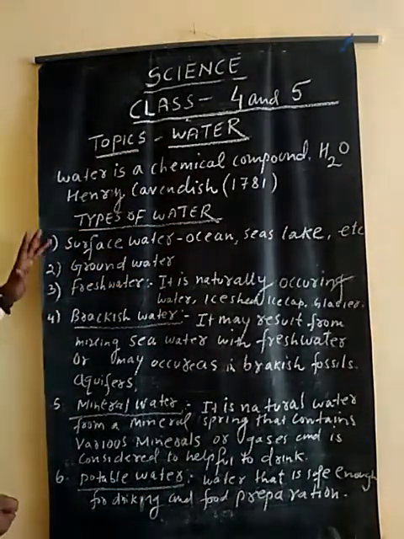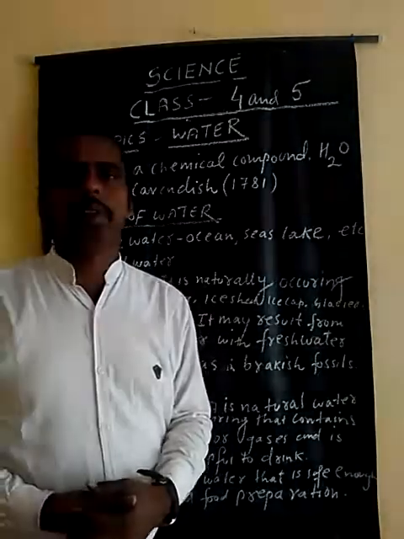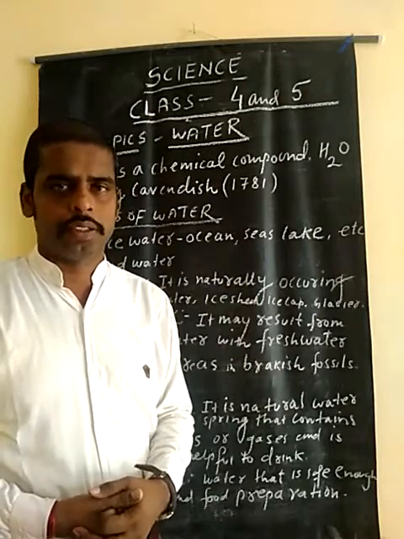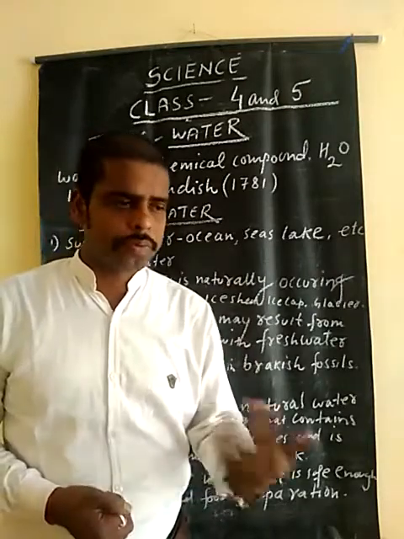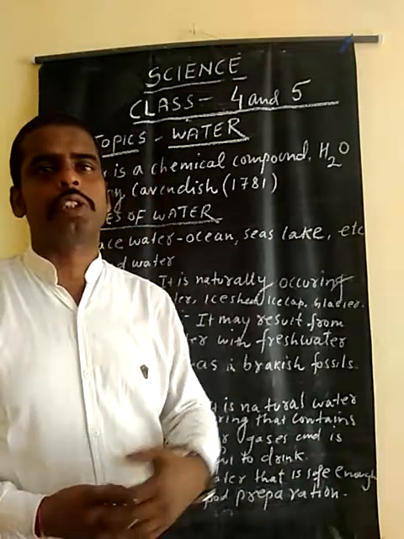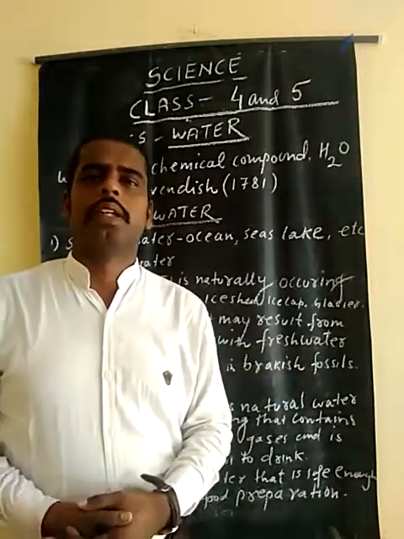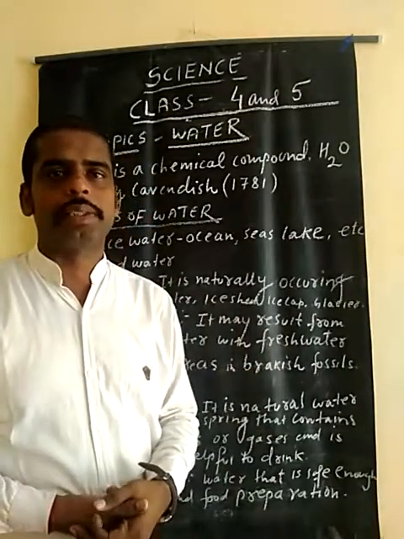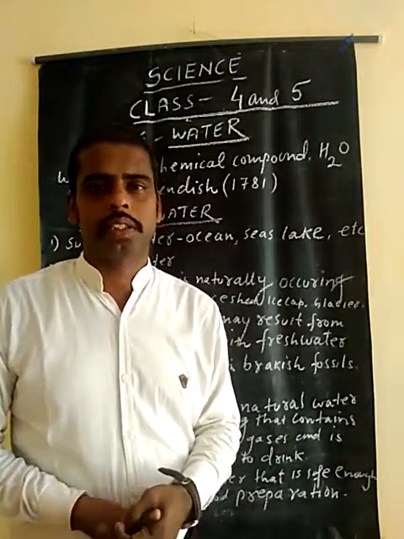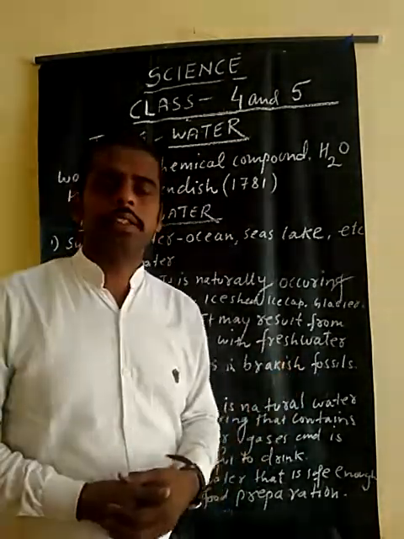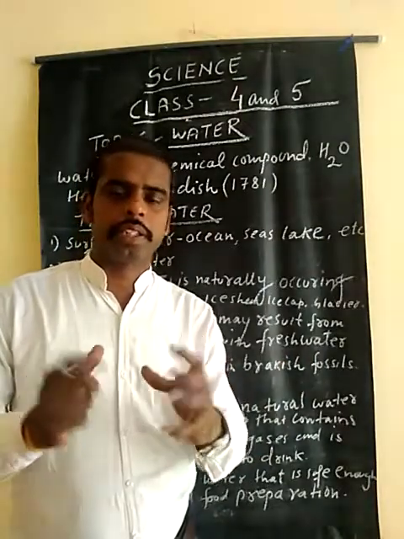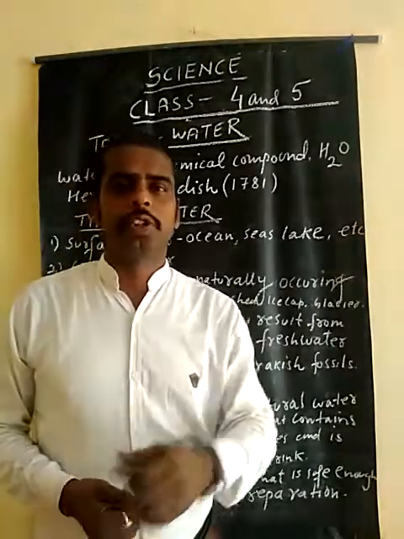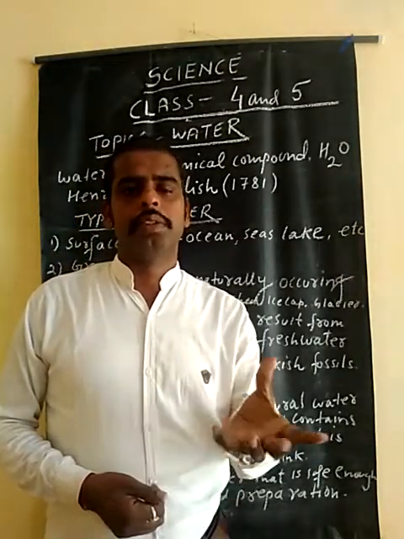If we think in the mind, these six types of water should be conserved because water is a wonderful liquid. If there is no water, there is no life on the earth. There is no survival possible on this lovely earth. So we should also do afforestation and stop cutting down trees, because due to forests there is much rainfall, and in plants there is the transpiration process, the loss of water by plants. So we need to conserve water. You should drink 8 to 10 glasses of water daily and conserve water at home. Stop wasting water from taps and use it as per your requirements.